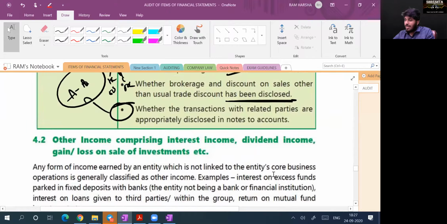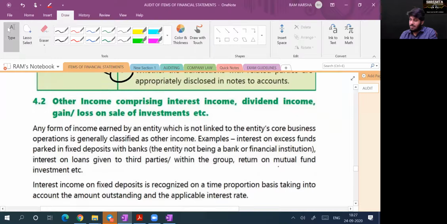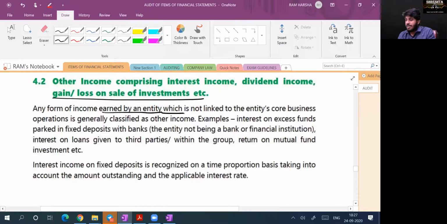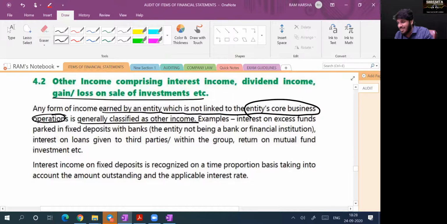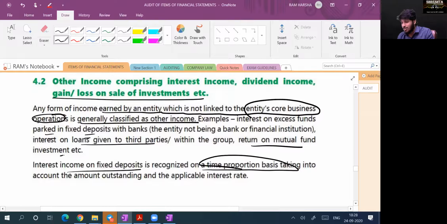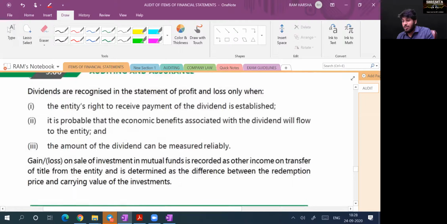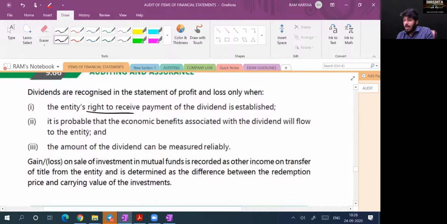Other income. What does other income consist of? Interest, dividend, profit or loss on sale of investments. Any form of income earned by the entity which is not linked to the entity's core business operations is generally classified as other income. Example: interest on excess funds parked in fixed deposits, interest on loans given to third parties, return on mutual funds. Interest income on fixed deposit is recognized on a time proportionate basis, yes or no? Yes. Dividend is recognized when the right to receive dividends is established, yes or no? Yes, sir. And obviously economic benefits will flow to the entity and the dividend is measured reliably. Only then you can recognize.